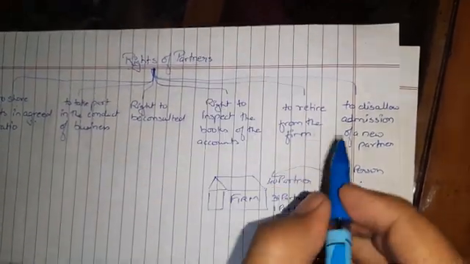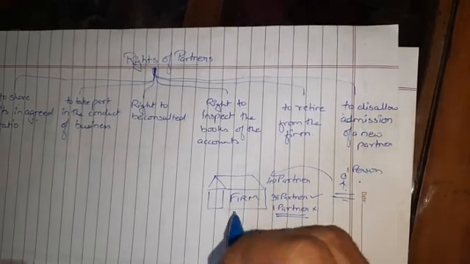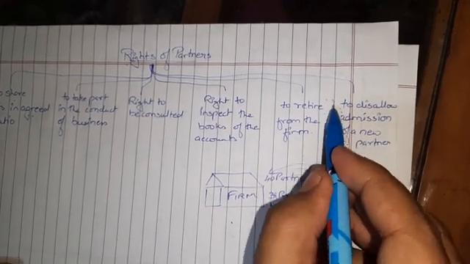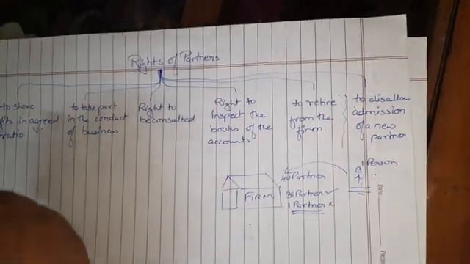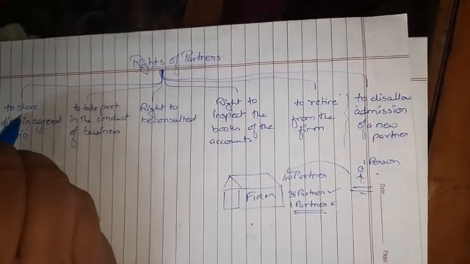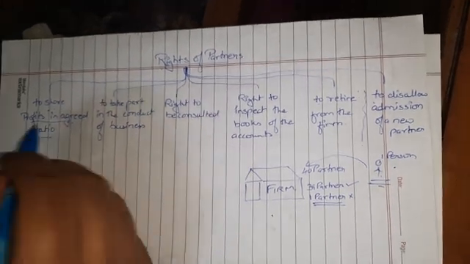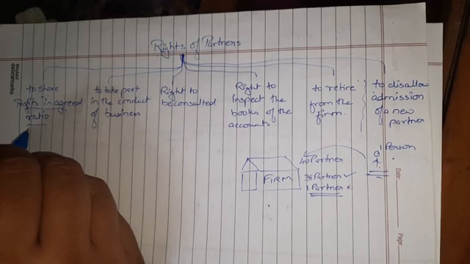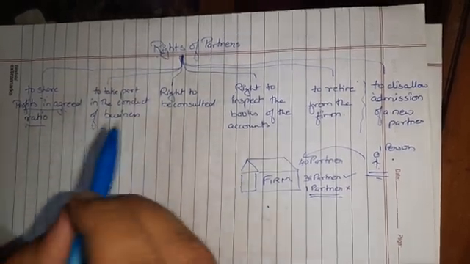That is the right of a partner, that he can disallow anyone to be part of a partnership firm. So this is one of the rights, to disallow the admission of a new partner. So let us revise it. The first right is to share the profits in the agreed ratio. If the ratio has been decided, then profits are shared in that particular ratio. Otherwise, according to the Indian Partnership Act, the profits will be distributed in equal ratio.